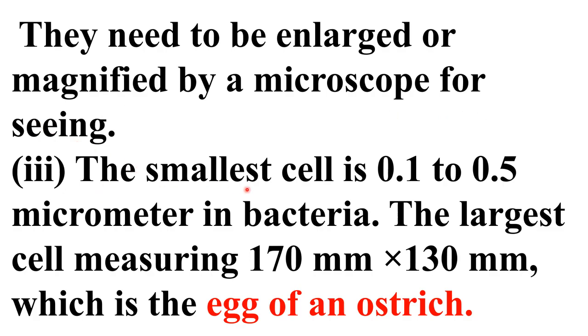Okay. The smallest cell is 0.1 to 0.5 micrometer, in bacteria. And the largest cell, measuring 170 mm by 130 mm, is the egg of an ostrich. So this is the smallest and the largest cell.